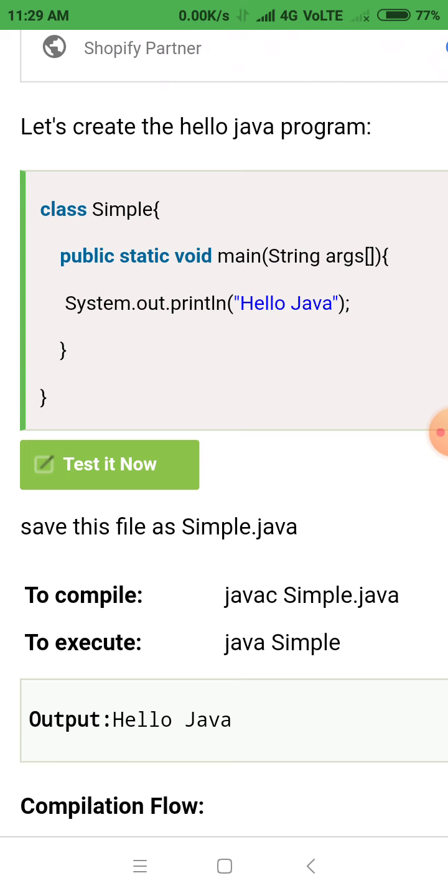Whenever you execute this statement, you get the output immediately, which is written in the System.out.println. Here we have written Hello Java, that's why the output is Hello Java. You can write anything, that will be your output.